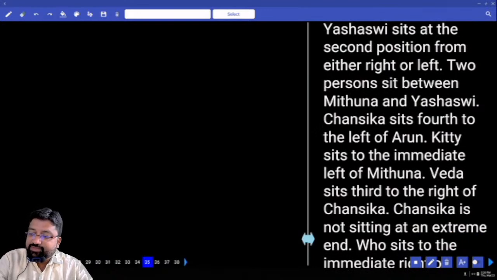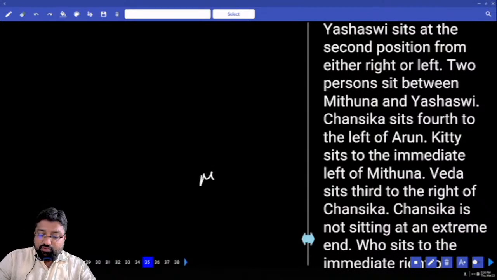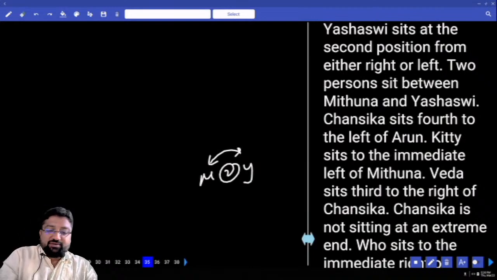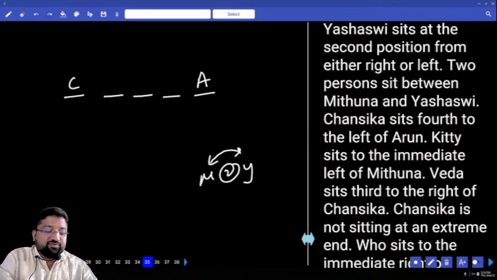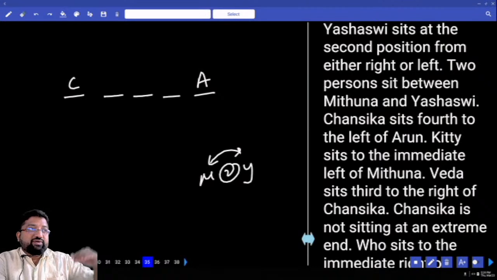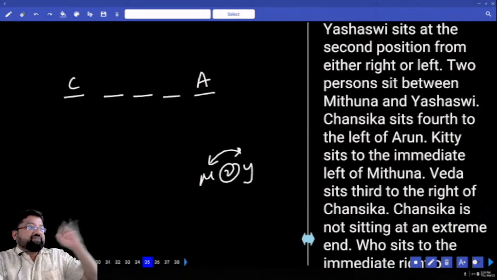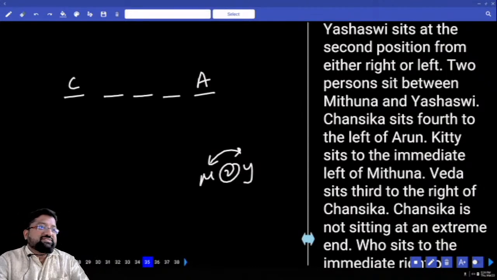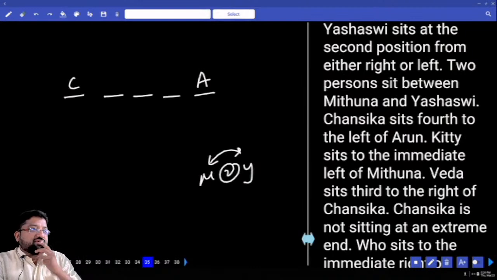Two persons are sitting between Mithuna and Yashasvi. Next, Chansika sits fourth to the left of Arun. 2, 3, 4. How many places covered? 4 places. 4 or 5? Fourth to the left of Arun means to the left of Arun 4, including Arun 5. In between Arun and Chansika, there are 3 people. Is this clear? How many more places am I looking forward? 2. Next is Jatin.